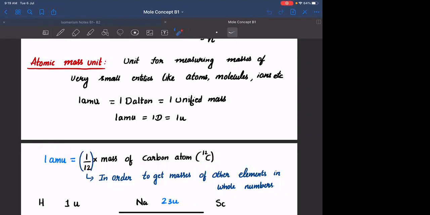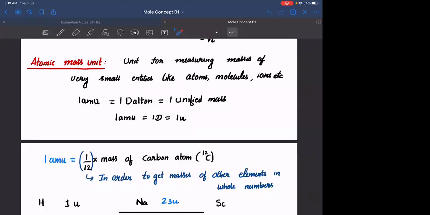We need to understand why they are defining it as 1/12. Why not any other number? Why not 1/6, 1/8, 1/10, any other number? Why only 1/12? The reason is, if you take the AMU as 1/12, we can express the masses of every other element in terms of integers. Again, expressing numbers as integers is a convenient way for calculation rather than having fractions.